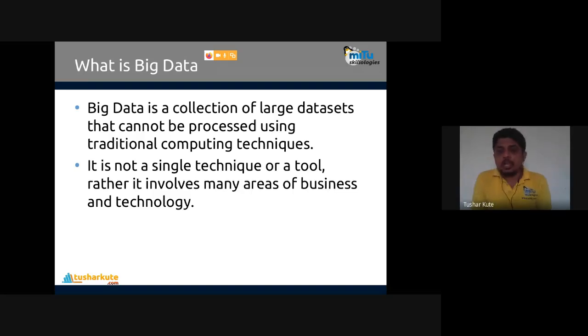So it's not a single technique or tool, rather it involves many areas of business and technologies. Data science is also like that. It's a common name, but many small areas, small parts are present within it. Same case for big data also. We have diverse different operations inside big data that we call the big data ecosystem. Hadoop is a tool you may have heard about, used for analytics of big data, but Hadoop is a framework.